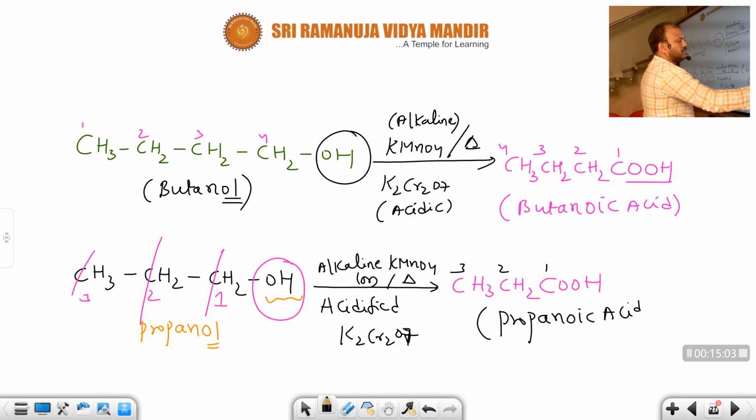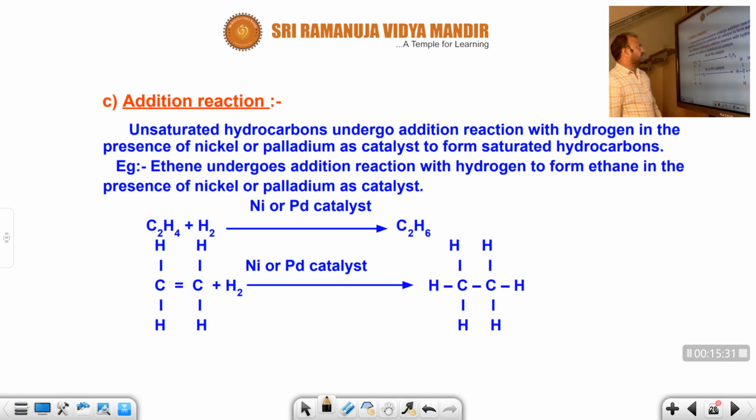Whatever alcohol you have taken, we will get the corresponding acid. If you take propanol, you will get propanoic acid. If you take butanol, you will get butanoic acid. If you take pentanol, you should get pentanoic acid. If you take octanol, you should get octanoic acid. Whichever type of alcohol you take on the reactant side, the same carbon-chain carboxylic acid we will get on the product side, right hand side. Students, have you caught my point?